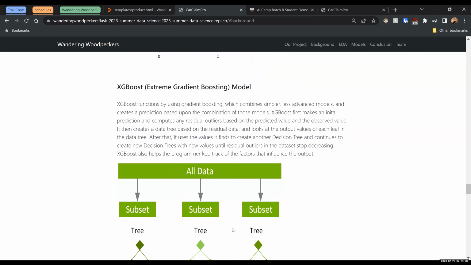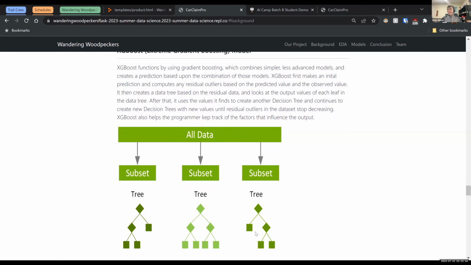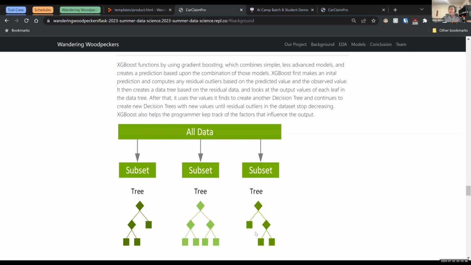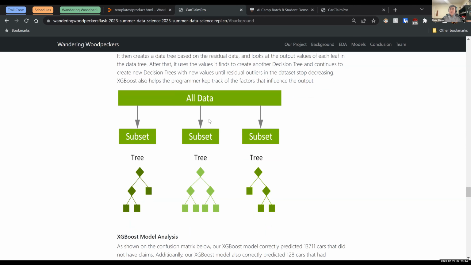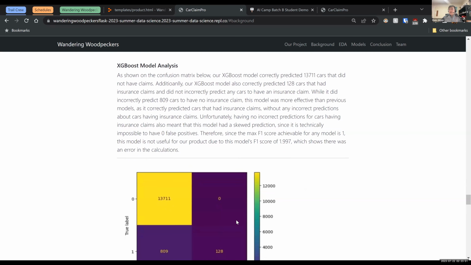Okay, so our next model is the XGBoost model. The XGBoost model functions by using gradient boosting, which combines simpler, less advanced models and creates a prediction based upon the combination of these models. Here we can see a visual. It goes from the data to the subset to the tree. And when we plug our data into it, we get a confusion matrix like this.